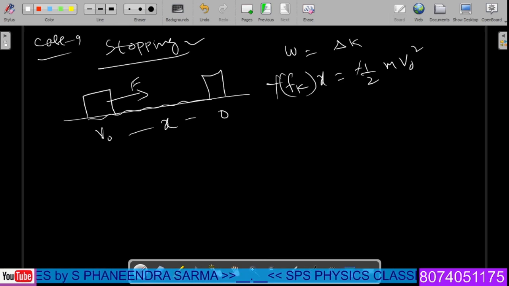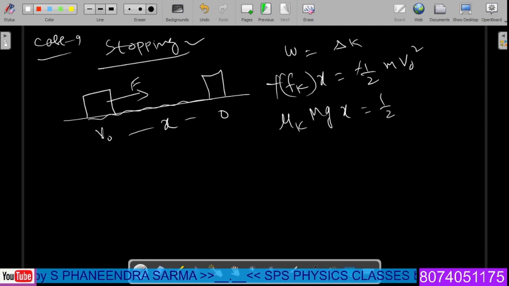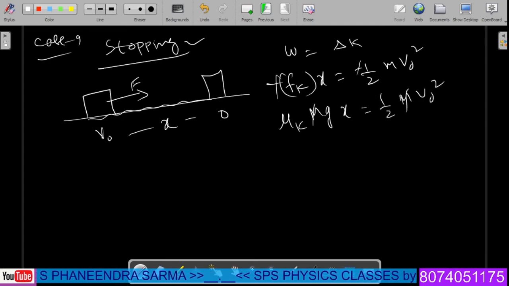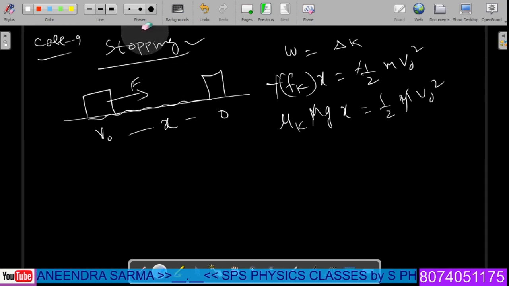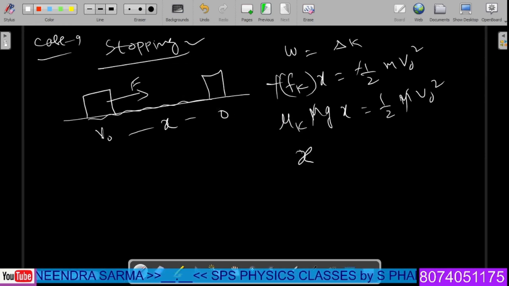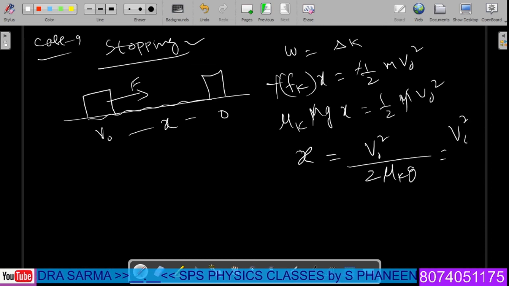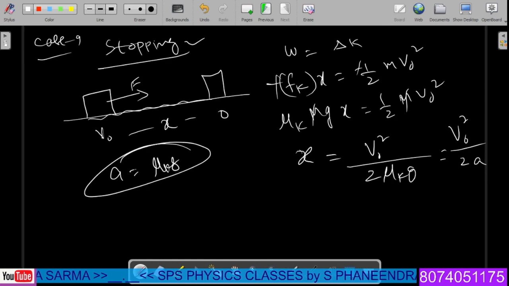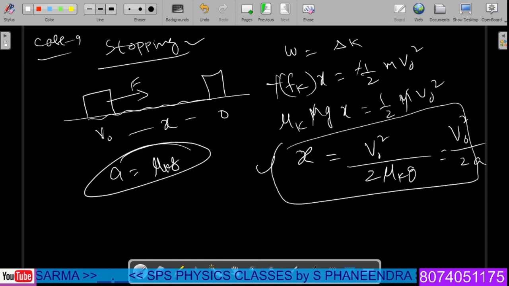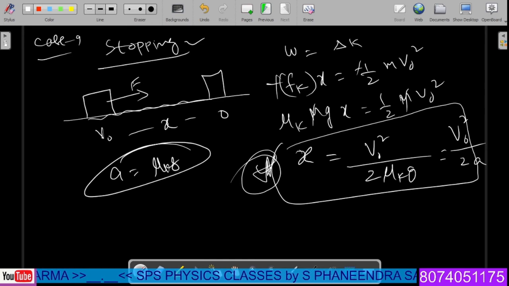both get cancelled here. Fk means mu k into the normal reaction mg, into x, which we write as half into m into v0 square. The m gets cancelled. Upon rearranging, x is the target that we have to compute, the stopping distance. Therefore, upon solving this cross multiplication, the value of x is v naught square by 2 mu k g, which is equal to v naught square by 2 into acceleration. In the acceleration we have what? Mu k into g is the acceleration of the system, obviously. So this is the important formula for calculation of stopping distance.